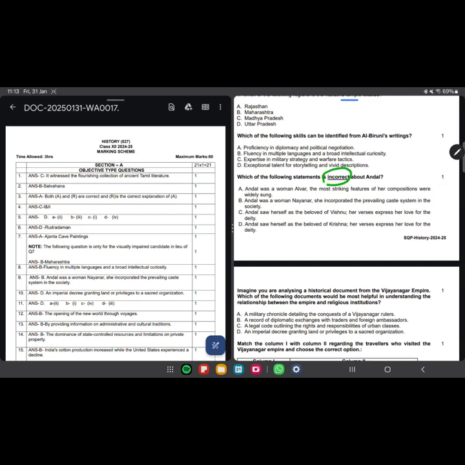They want to ask the incorrect one about Andal. Andal was a woman who was a Nayanar, okay, and she incorporated with the prevailing caste system. She was discriminated against on behalf of the caste system, so she did not incorporate it, but she sought to flee away from that.